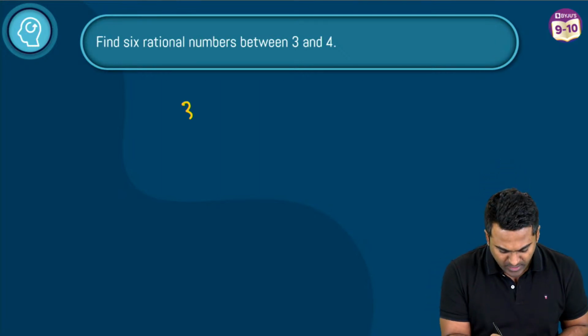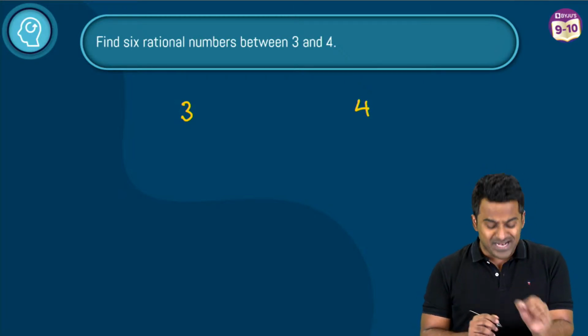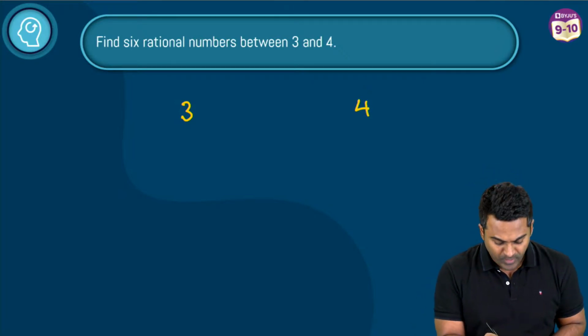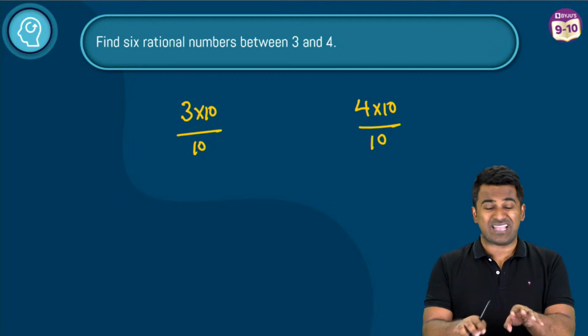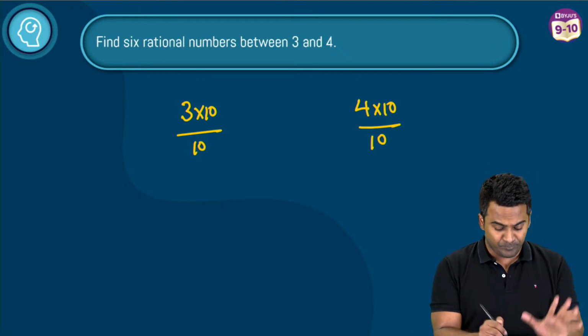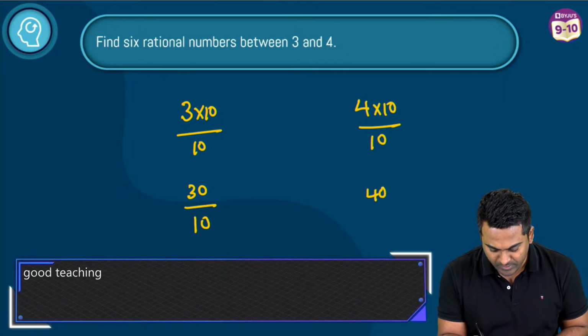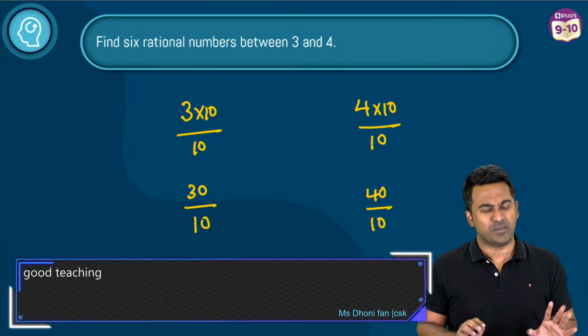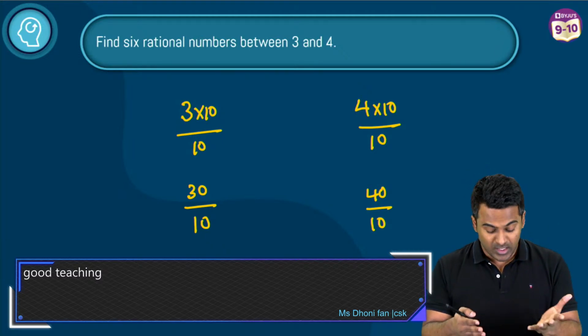Like let's say 3 here and 4 here. All right, now what I'm going to do here is multiply and divide by 10. Okay, multiply this by 10 and divide this by 10. I'm going to do this to both the numbers. If I do that, the numbers don't change. They stay the same. So now it can be written like 30 by 10 and this thing can be written like 40 by 10. I can do that, right? Because 30 by 10 is nothing but 3 and 40 by 10 is also 4.